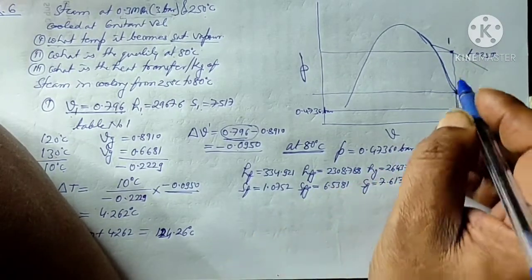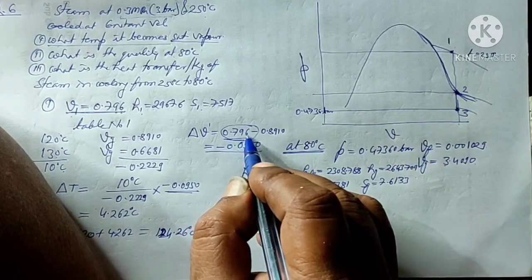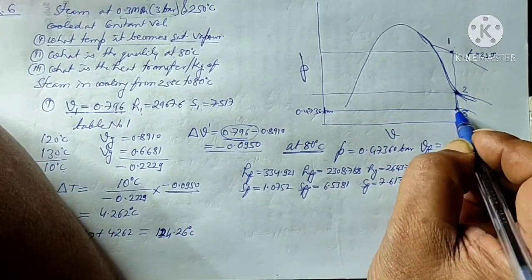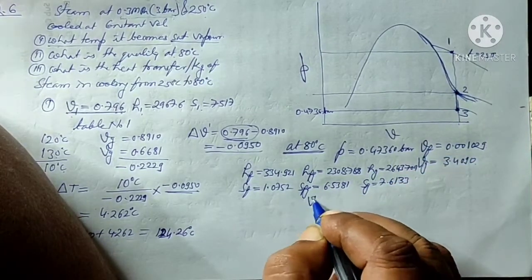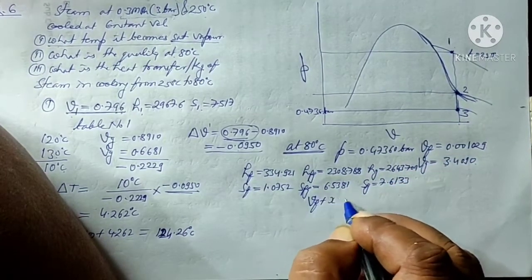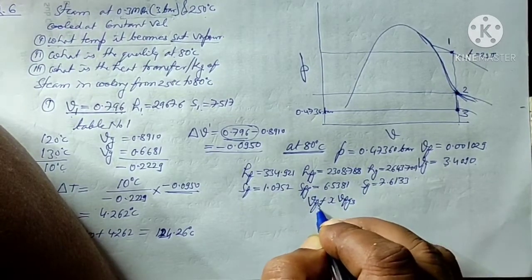So the volume at point 1 and point 2 is 0.796, and that will equal the volume at 3. The volume at 3 will be Vf plus X Vfg, all at point 3.